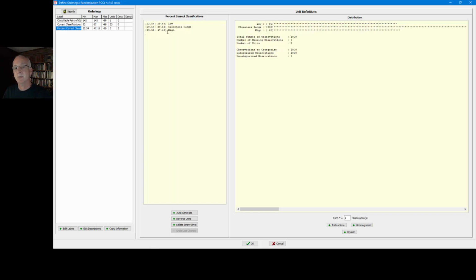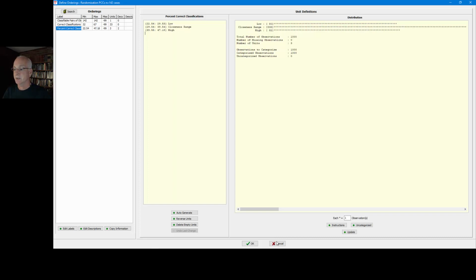So the maximum PCC from these randomly generated data was only 47.18, and that upper unit goes from that down to 39.55. So it doesn't seem that we need a real high PCC index then to rule out physical chance.